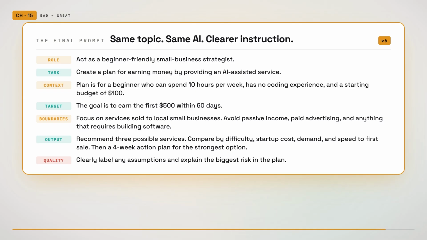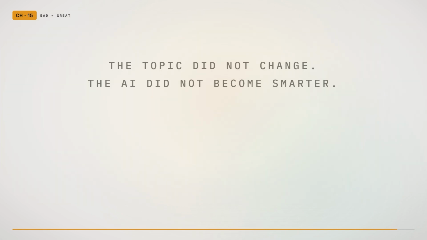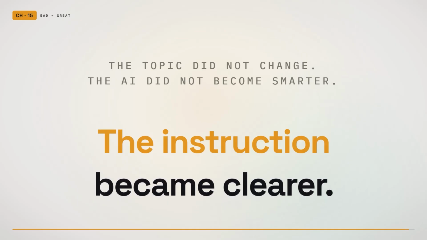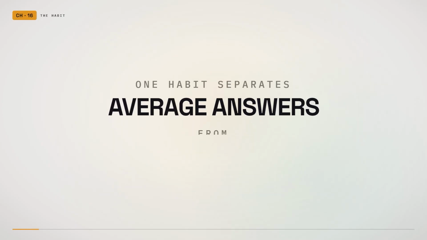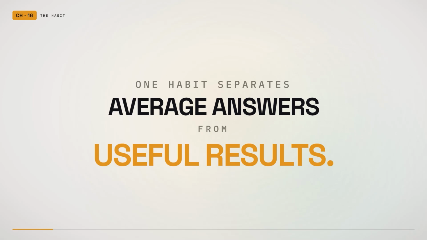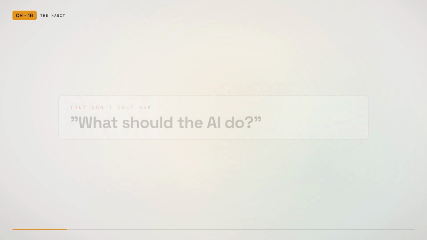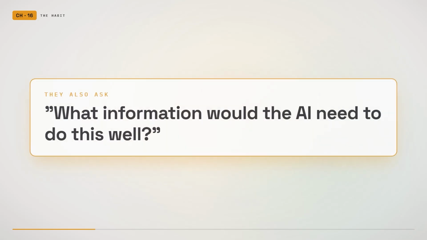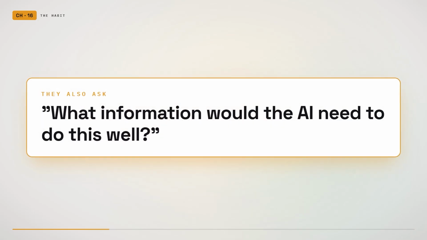The topic did not change. The AI did not become smarter. The instruction became clearer. That is the entire purpose of better prompting. There is one habit that separates people who receive average AI answers from people who consistently get useful results. They do not ask only, what should the AI do? They also ask, what information would the AI need to do this well? That second question changes the prompt from a request into a complete assignment.